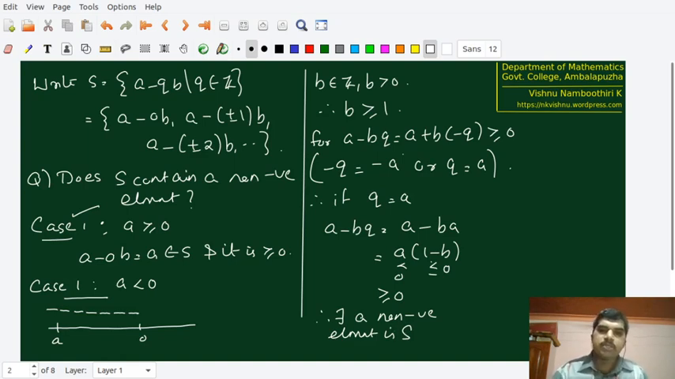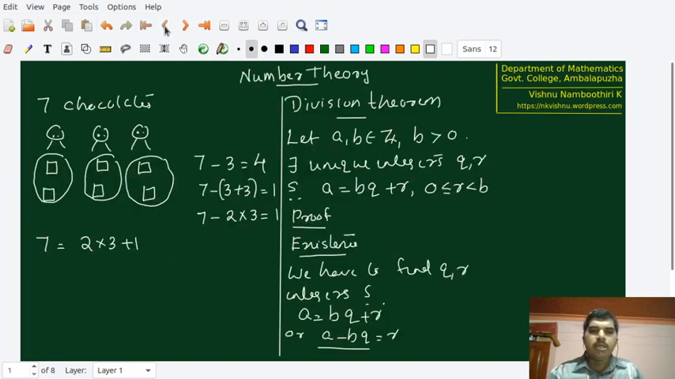Therefore, there are only two cases. One is that a can be greater than or equal to 0, the other is that a can be less than 0. In either case, we will be getting that S contains a non-negative element. Okay. So in the first part, what we verified is that yes, the set S of a minus bq definitely contains a non-negative element. Now, recall that from the previous step, we wanted to find r equal to a minus bq and we wanted that to be greater than or equal to 0.